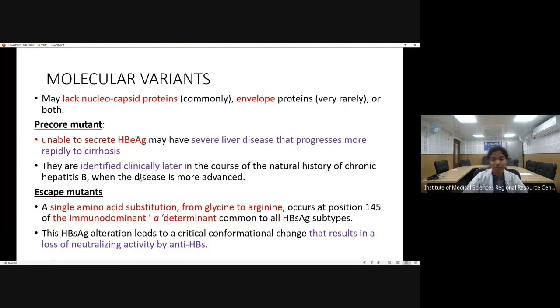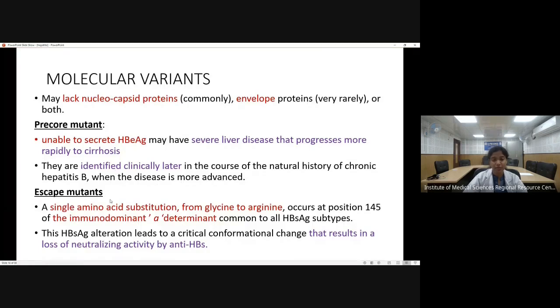Meaning we are not administering the treatment because we do not know whether the patient is secreting HBe antigen or not. So this happens in the pre-core mutant virus. They will obviously be identified later, when they have already developed chronic hepatitis or cirrhosis.